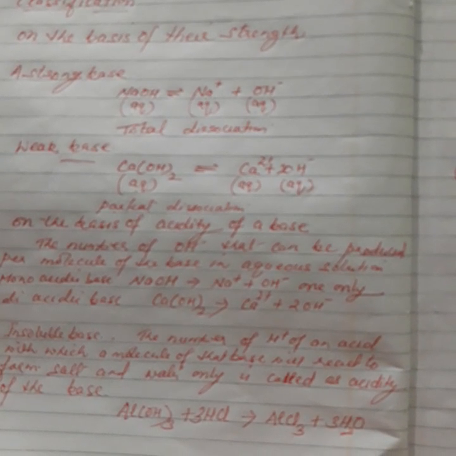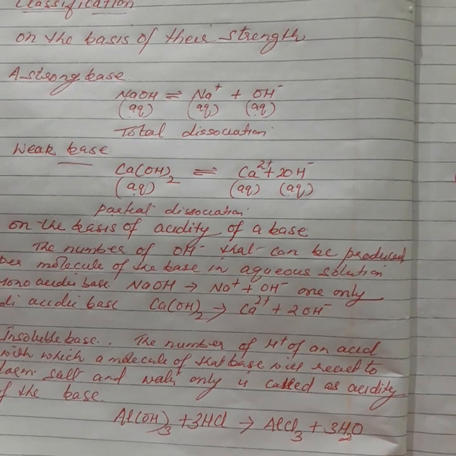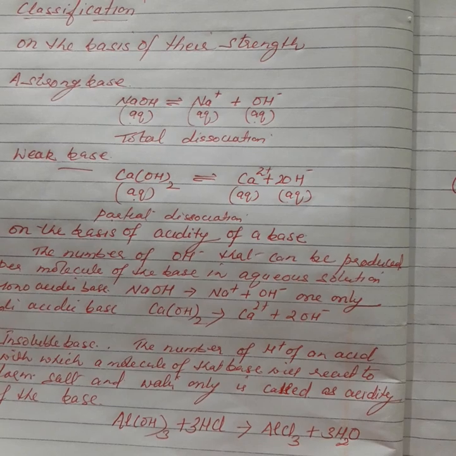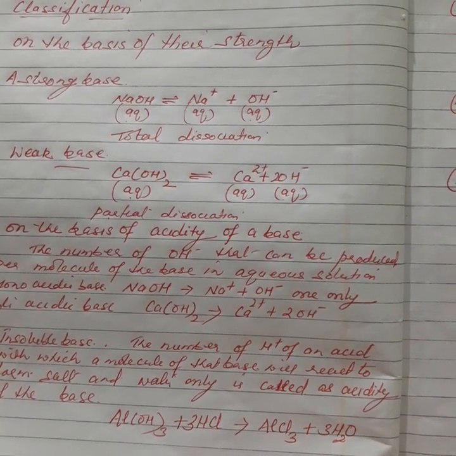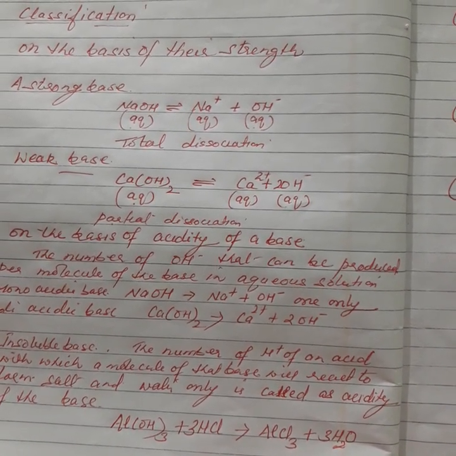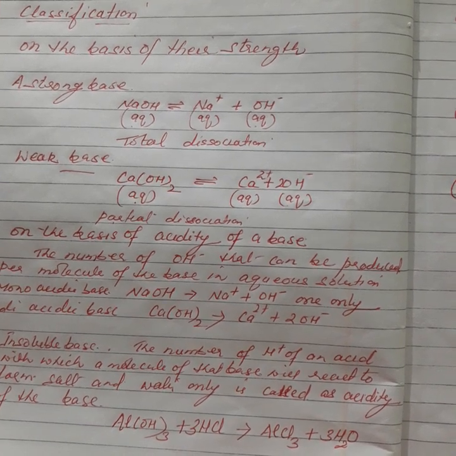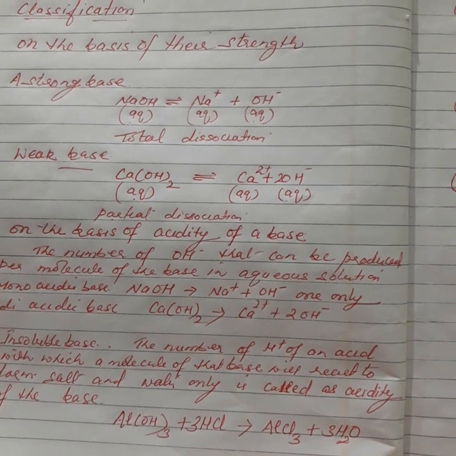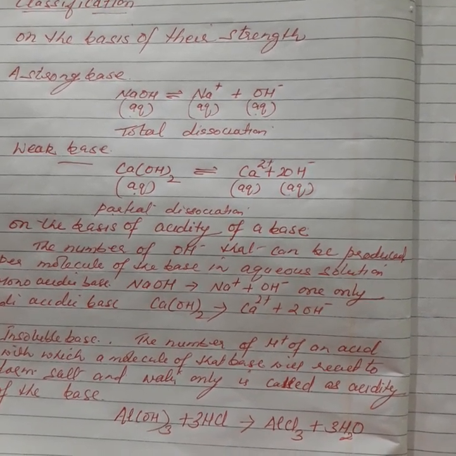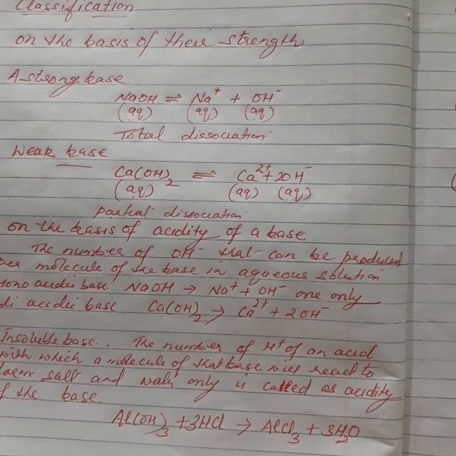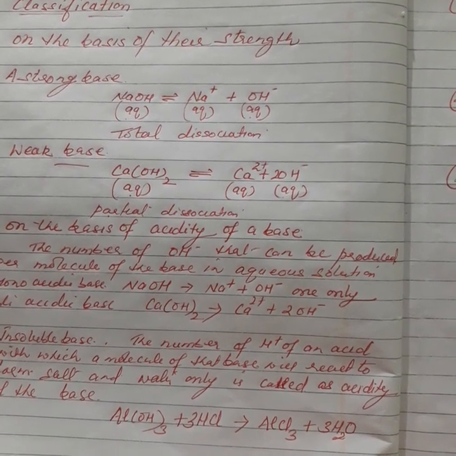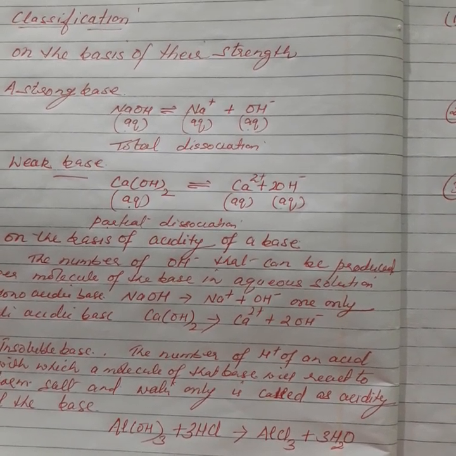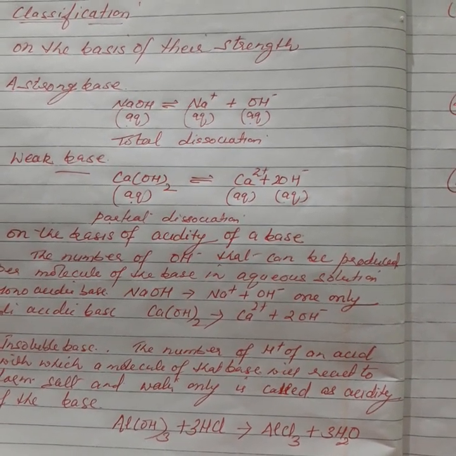You can determine it by counting the number of hydroxyl ions contained in any base. Because mostly bases are insoluble, we cannot use the definition of the number of hydroxyl ions furnished by one molecule of the base in aqueous solution. Only a few will dissolve, all will not furnish hydroxyl ion. So two different definitions I have explained, and you try to learn both. So this is the second criterion, on the basis of the acidity of a base.